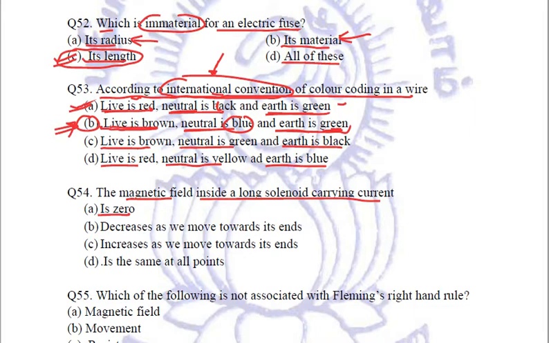Second option is it decreases as we move towards its end, or it increases as we move towards its ends, or is the same at all points. So we already know the answer, that inside a solenoid the magnetic field is uniform, it is same at all points.